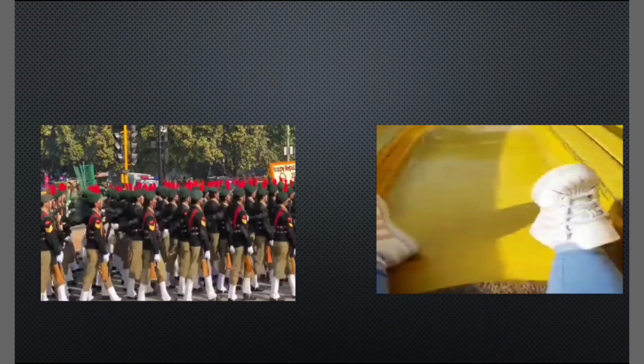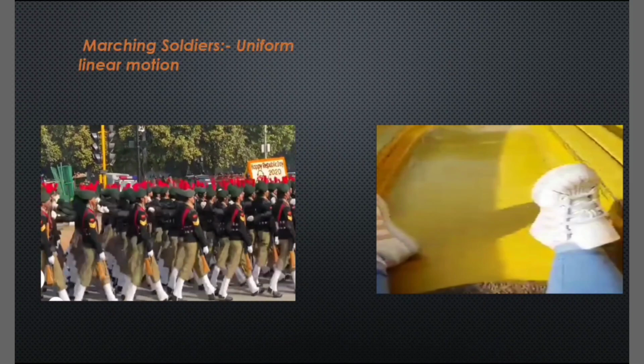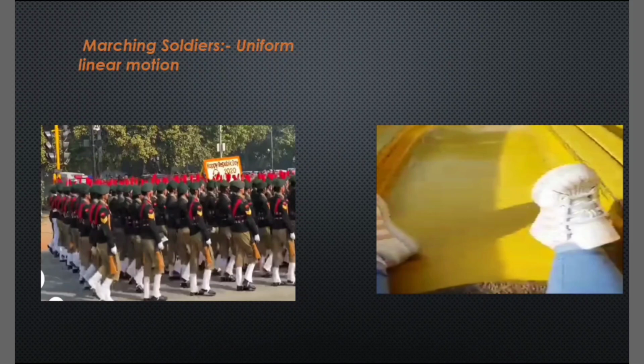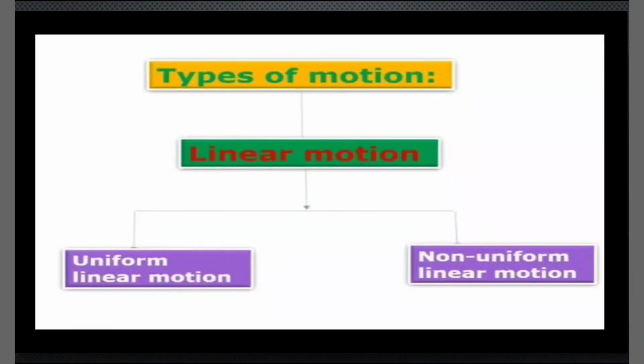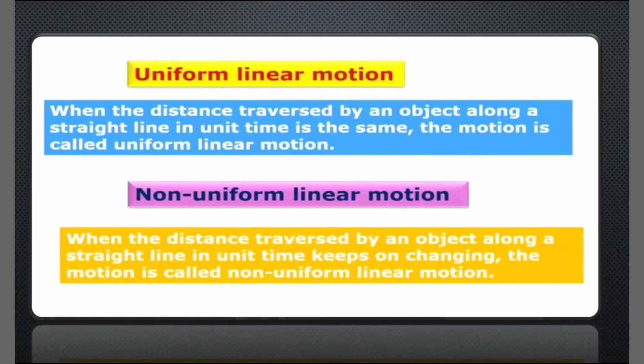So the marching soldiers' movement is called uniform linear motion, and the girl coming down the slide is non-uniform linear motion. So the main types of linear motion are uniform linear motion and non-uniform linear motion. Let us define uniform linear motion.